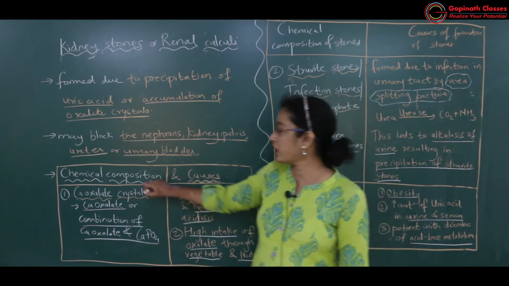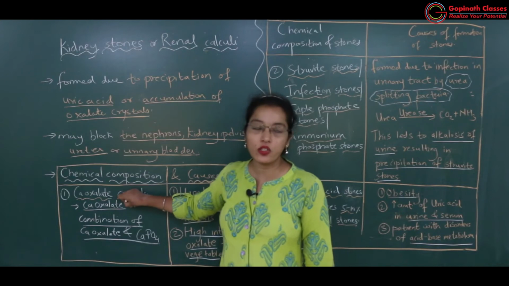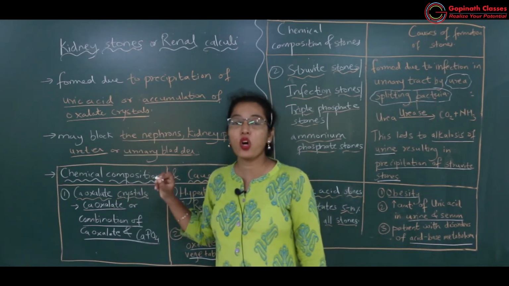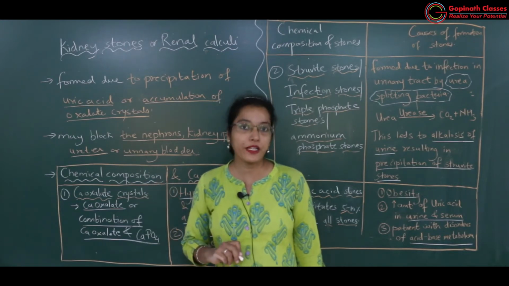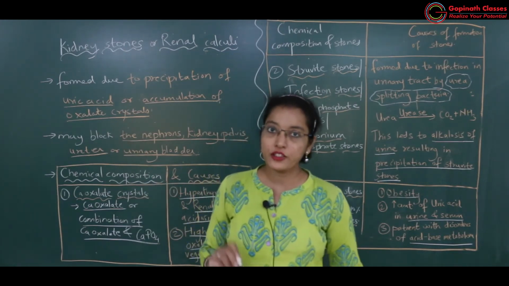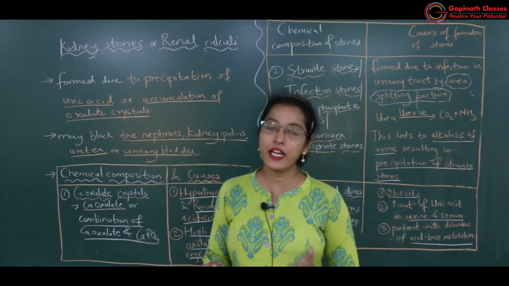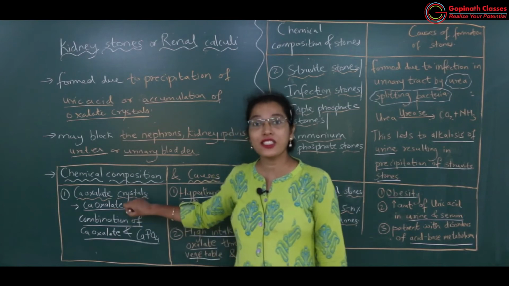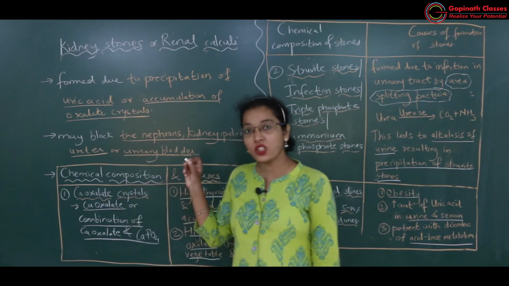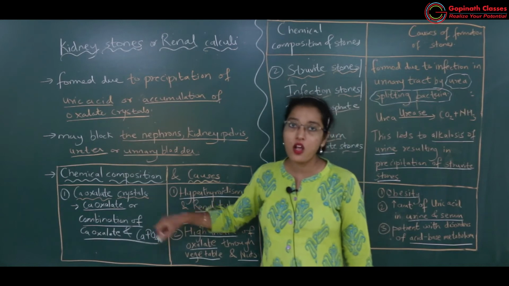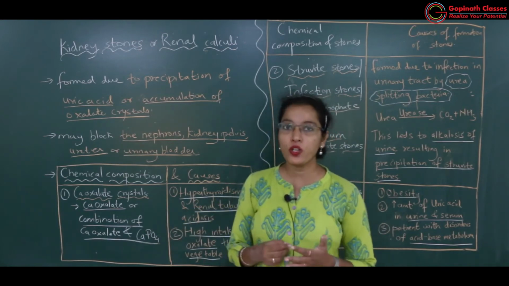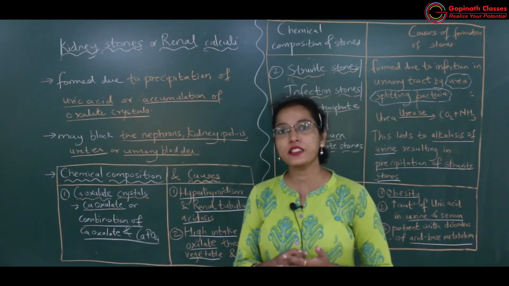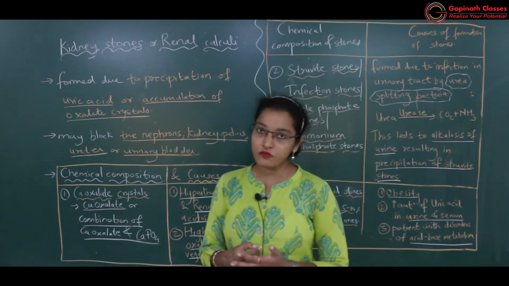Okay, first type of kidney stone, that is calcium oxalate crystals, or else calcium oxalate plus calcium phosphate stones. Okay, so there is combination of calcium oxalate and calcium phosphate. Got it. So this type of stone is formed. What is the cause of formation of this stone? In the blood there is much more production of the calcium ions. Calcium ion is more in the blood.